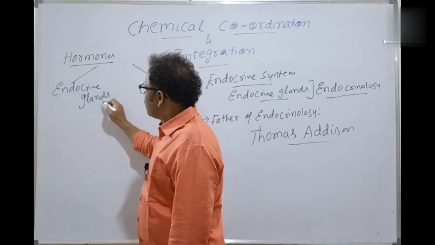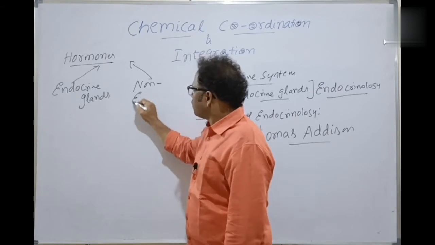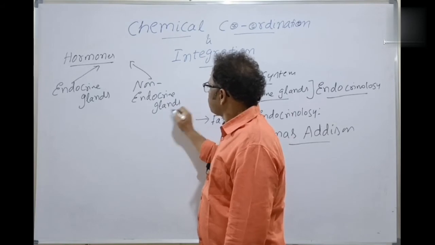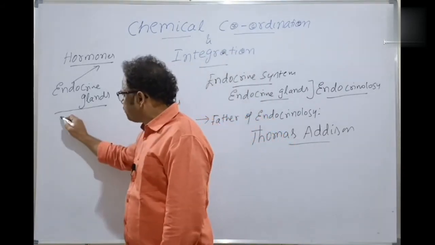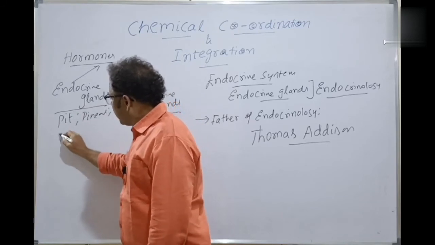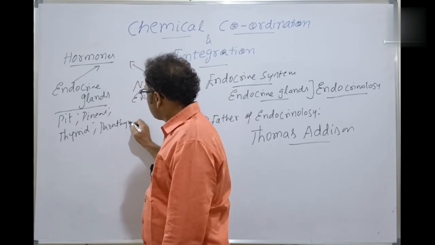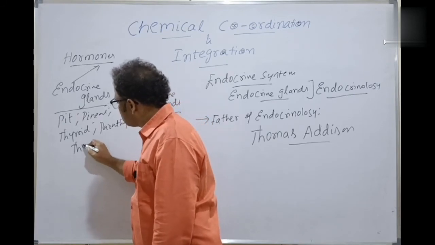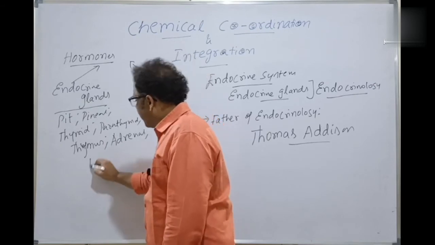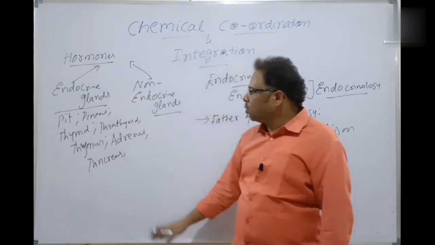But the hormones are also released by the non-endocrine glands. The endocrine glands, for example, are the pituitary gland, pineal gland, thyroid, parathyroid, thymus, adrenal, pancreas, and of course testes and ovaries, the gonads, are also endocrine glands.